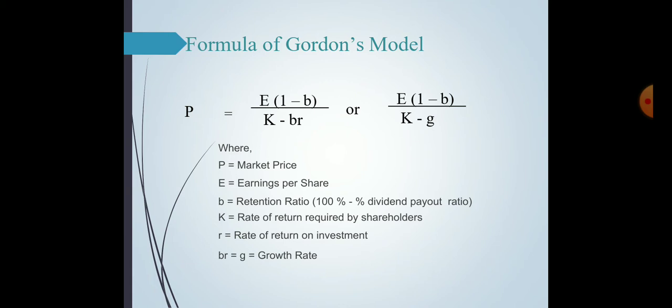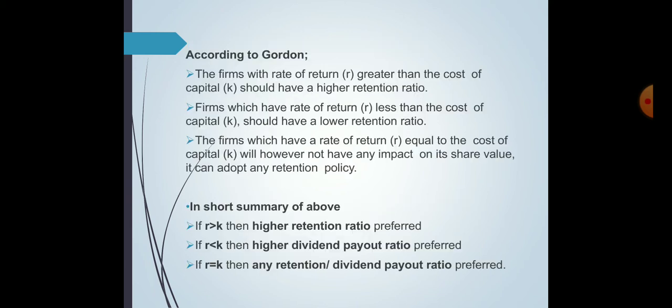B stands for retention ratio and R stands for the rate of return on investment. So BR is also G, the growth rate. This is how we can find the value of the share under the Gordon model.